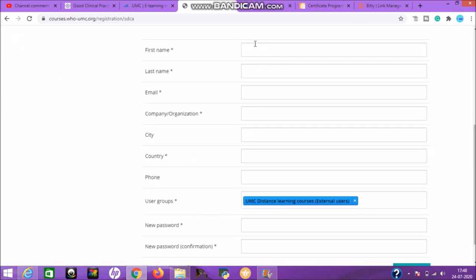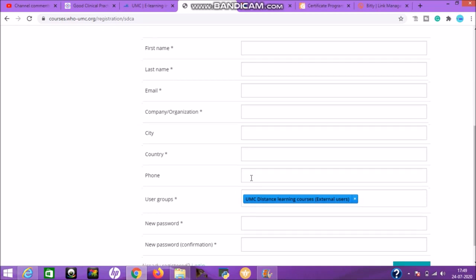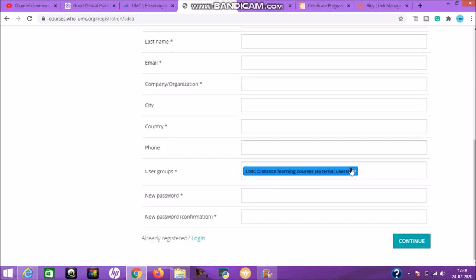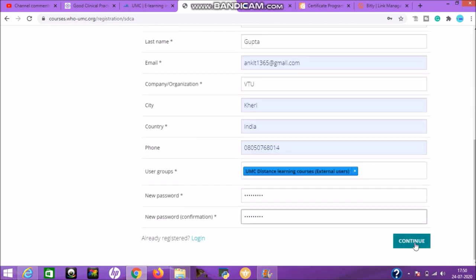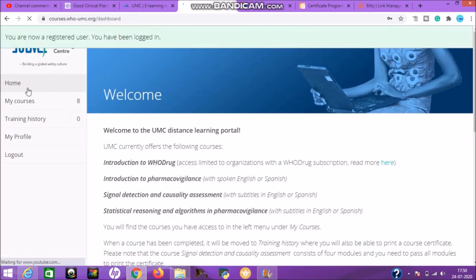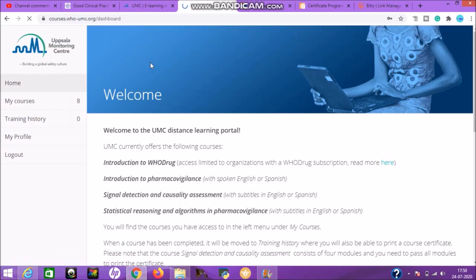After that, put your first name, last name, email ID and the company or organization where you work or study. Mention the city name, country name, phone number. User group is already filled, so no need to do anything for this. Put a new password and again put the same password for confirmation, then go to the continue option. See here, I put in the entire information, then I'll go to the continue option. See here, it's shown you are now a registered user.